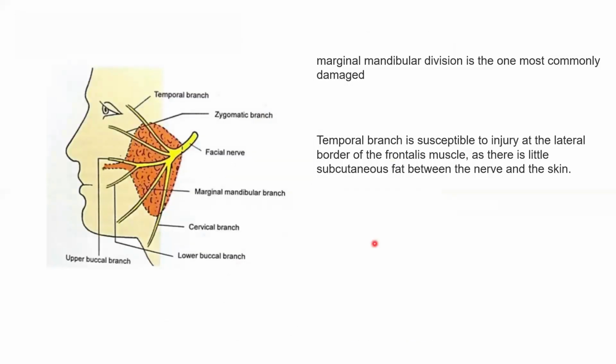So any surgery over the parotid gland or over the face in this area, okay, it can injure the facial nerve or its branches. The most commonly injured facial nerve branch is the marginal mandibular division, because of the variation in its course. It has a lot of variation in its course, that's why. Okay, and another branch is the temporal branch of the facial nerve. Okay, it's most susceptible to injury at the lateral border of frontalis muscle, because at the lateral border of frontalis muscle, that area is actually subcutaneous. Okay, there's little amount of fat between the nerve and the skin.